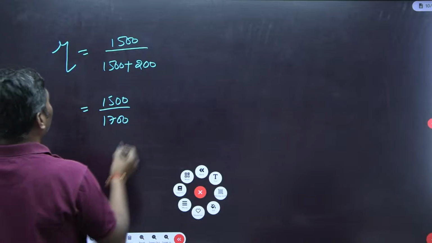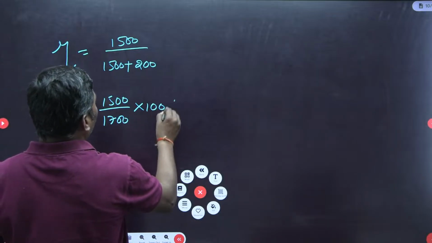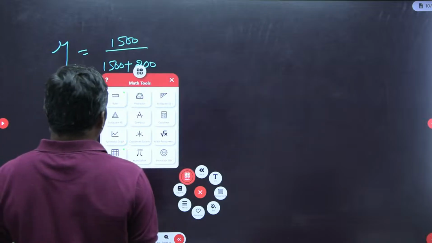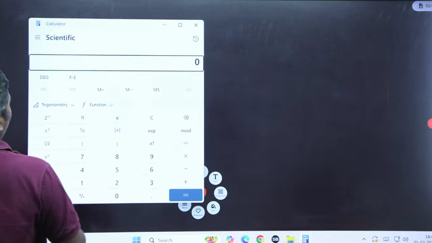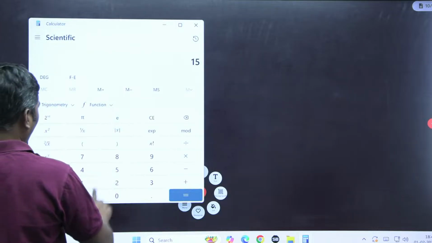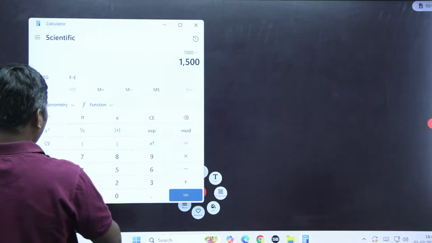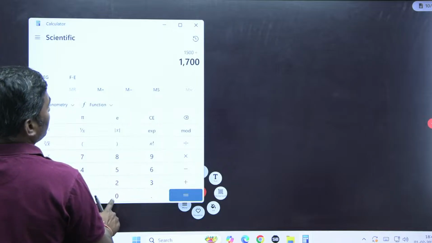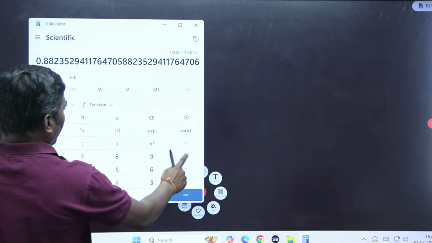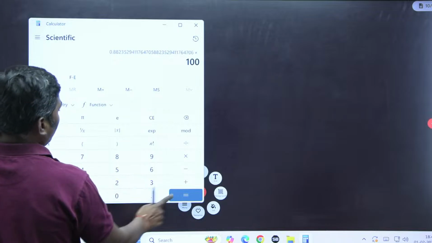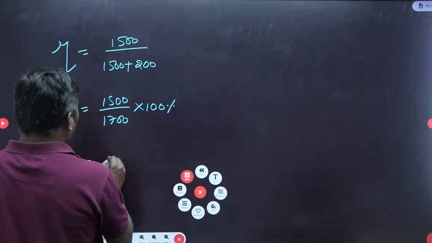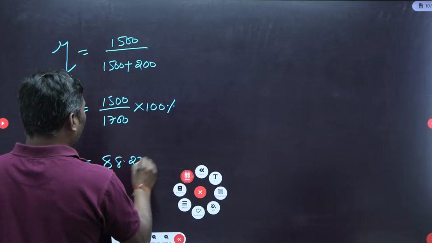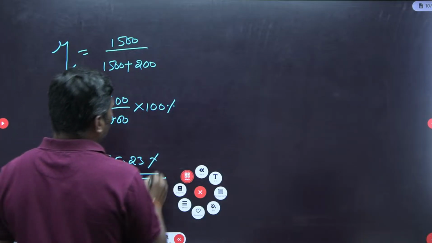In terms of percentage, they asked, so multiply by 100: 1500 divided by 1700 into 100 is 88.23. There is an option 88.23, so that option needs to be selected.